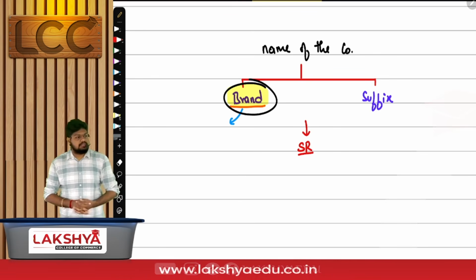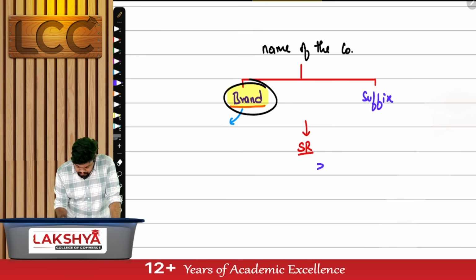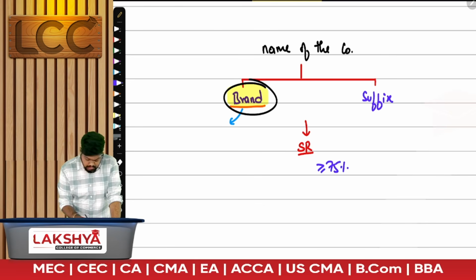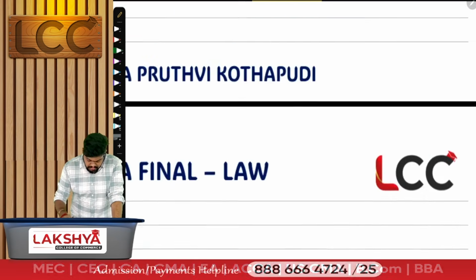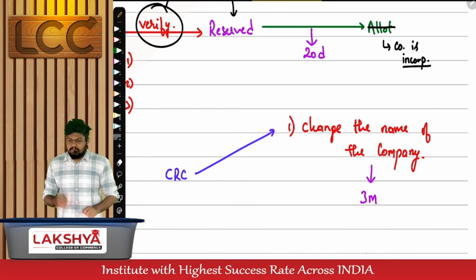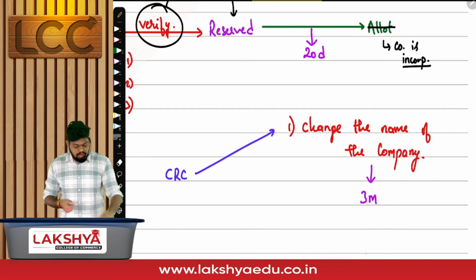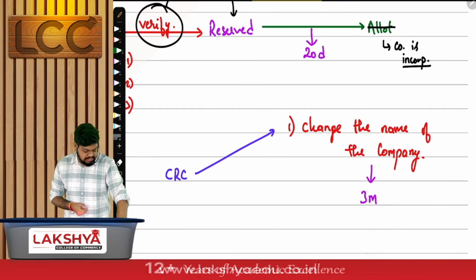Whenever you want to change the name of the company, you have to pass a special resolution. What do you mean by special resolution? How much percentage? More than or equal to 75%. A special resolution should be passed. But come back to this and observe it carefully. What is happening in this particular cancellation topic? Who passed an order? Now, is it mandatory or optional? Mandatory to change the name.